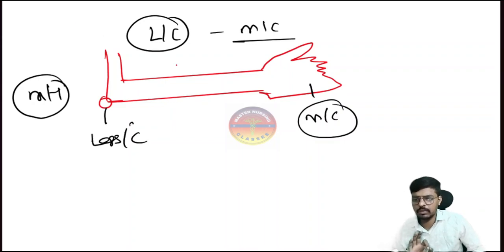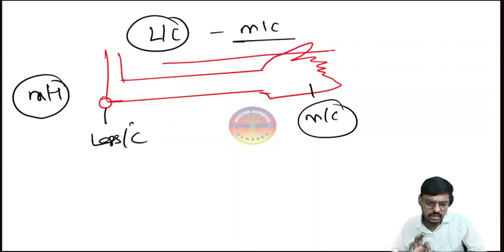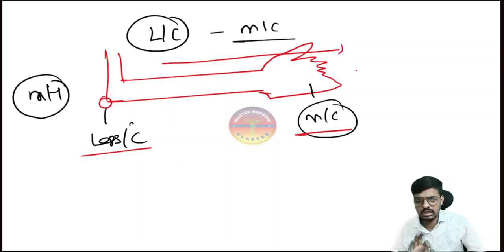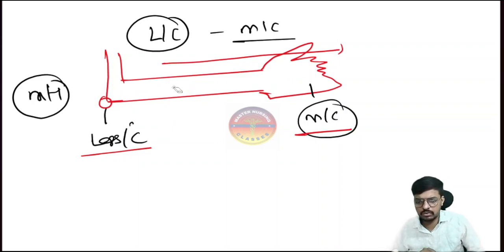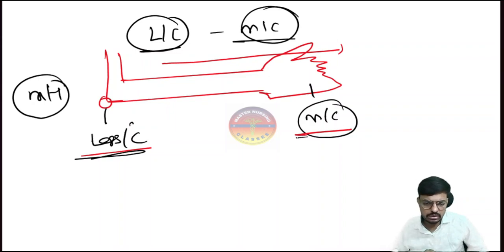So the question will come, how will the flow of water be? The flow of water will be in this direction, from the less contaminated to the more contaminated. Because if the more contaminated water comes to this side, it will again contaminate the hand. So that is the reason we will not go in this direction. We have to go from the less contaminated to the more contaminated direction. From the elbow till the palms, we have to go for the medical hand washing.